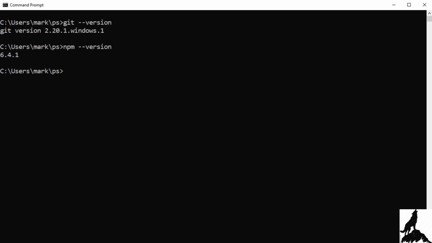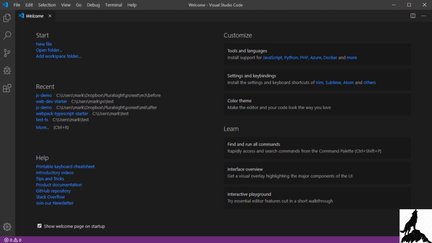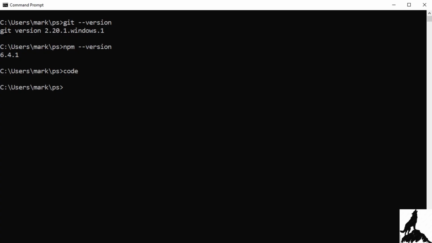Going back to the command prompt, you'll know code is installed because you can just type code. And that starts up the editor with the welcome screen. And those are the three main tools that you're going to need for this course. Again, you'll need Git, npm, and Visual Studio Code. In the next clip, we'll build a Hello World application, which will be our starting point.